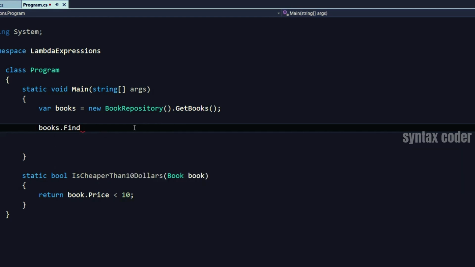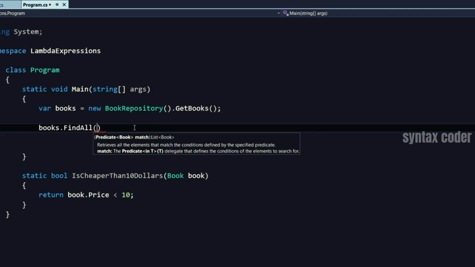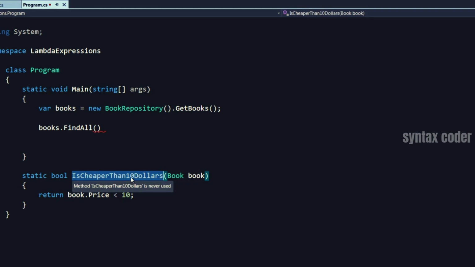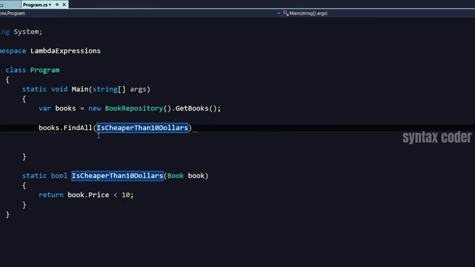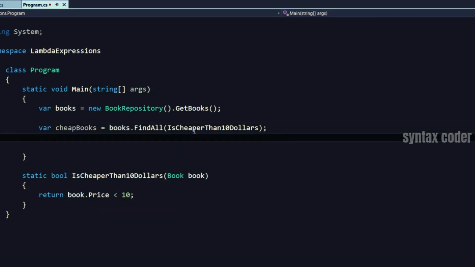So what happens when I call this method and pass a delegate of type predicate, which means a method like this, I can pass that here, is cheaper than $10. What happens is the code inside this method will iterate the collection, and for each book, it will pass that book to this method to determine if the condition is satisfied. If yes, then it will return that book in the list of results. So with that code, I can say cheap books equals that.